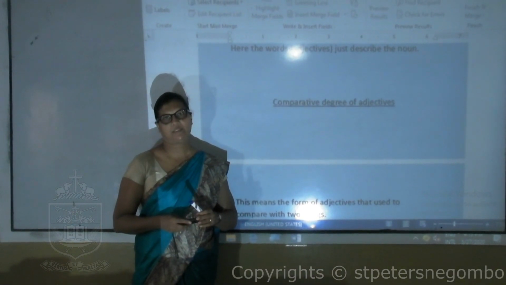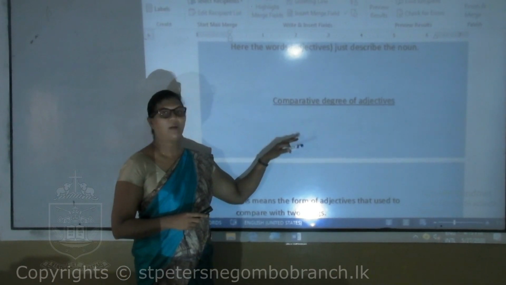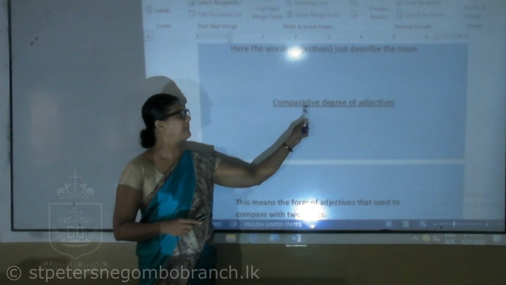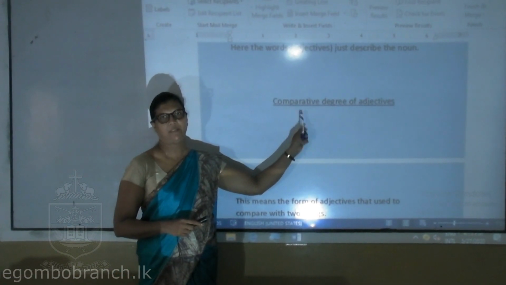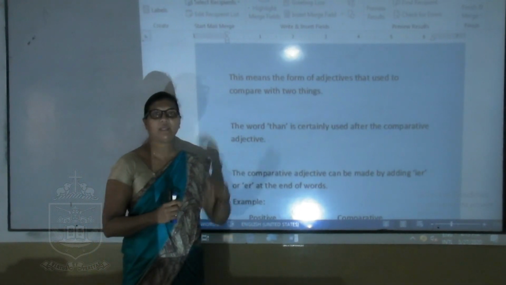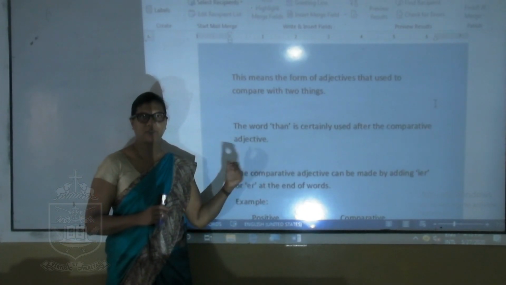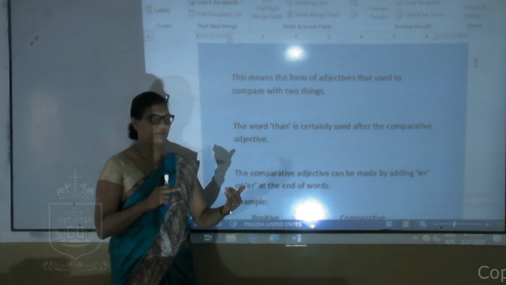Now let's go to comparative degree of adjectives. Earlier we discussed the positive adjectives. Now we are going to discuss comparative adjectives, comparative degrees. Comparing. For this we need two things. We always use comparative degrees to compare two things.